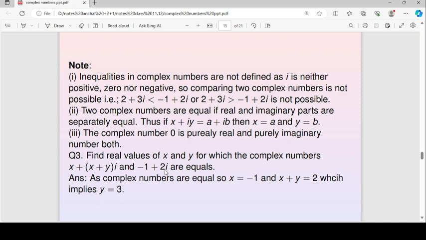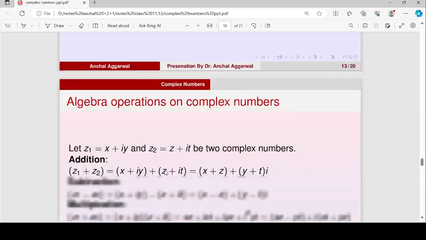Now we'll do one question. You have to find the real values of x and y for which these complex numbers are equal. If we compare the real parts and imaginary parts of both complex numbers, we will get x is equal to -1 and x plus y is equal to 2. Putting the value of x equal to -1, we will get y is equal to 3.